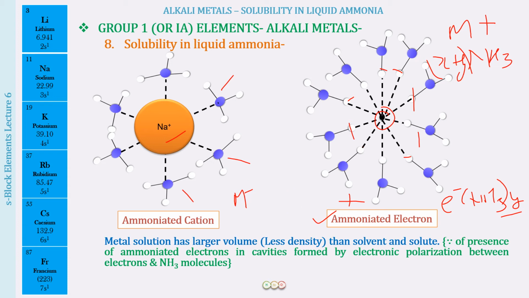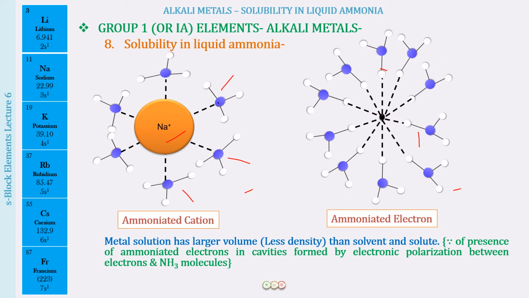Now, there is one more thing written down, which I want you to understand very well. The sodium ion is larger in size, but the electron is very small in size. When we have a solution of alkali metal in ammonia, the electron gets ammoniated, surrounded by large ammonia molecules.